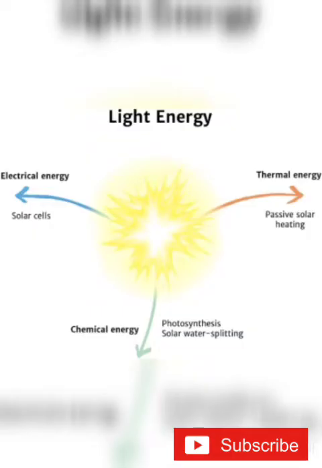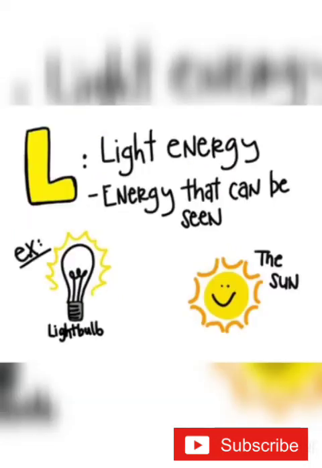Okay, next we move on to light energy. So light is the form of energy which travels in the form of wave. So it contains particles called photons, which are the minute packets of energy. Then it is the only form of energy visible to the human eye.